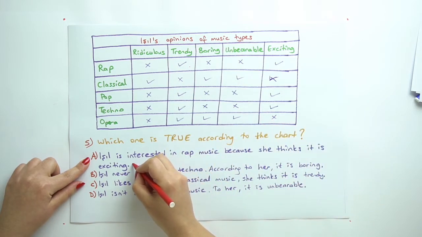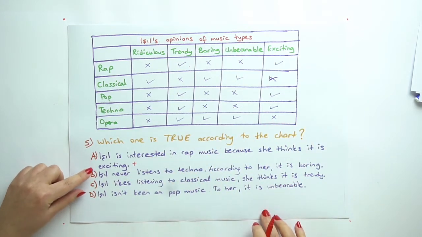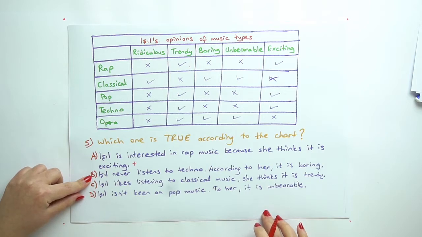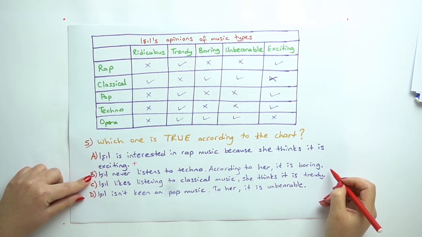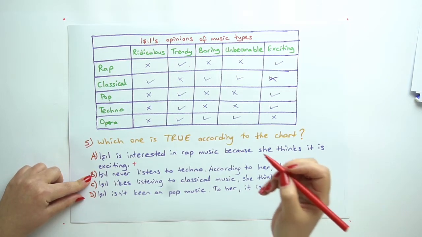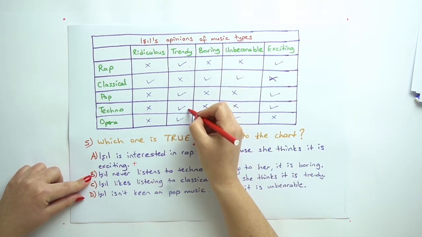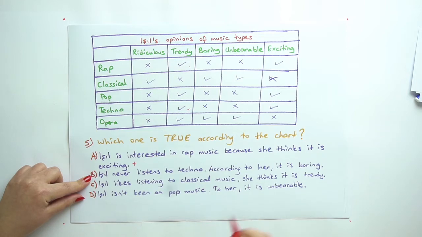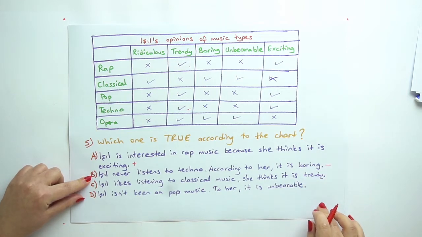So we can say this one. Işıl never listens to techno. According to her, it is boring. Techno? No. She likes listening to techno, so we cannot say this one.